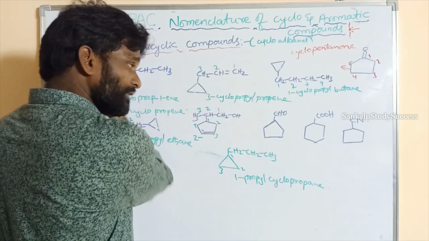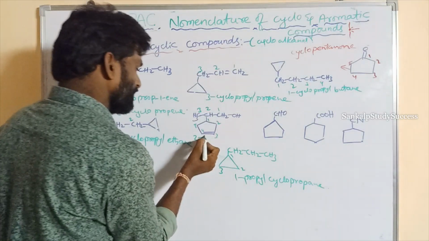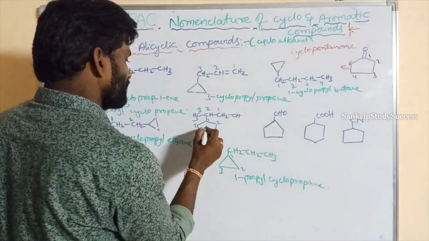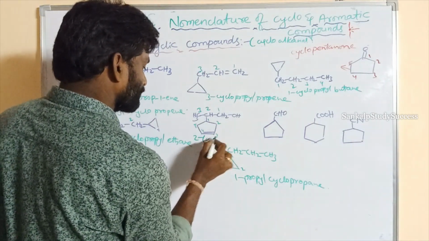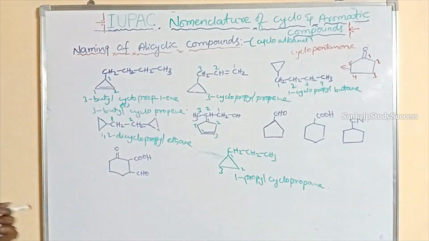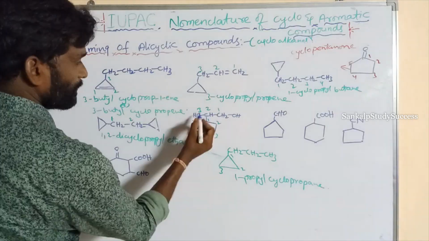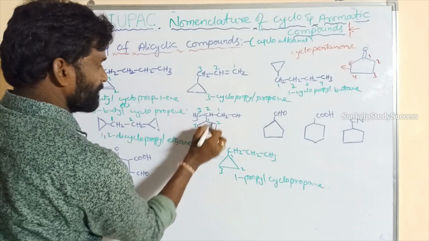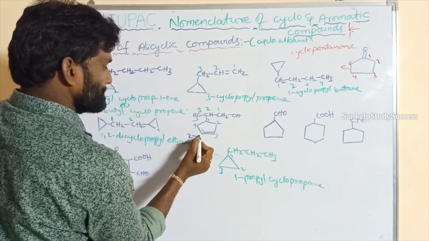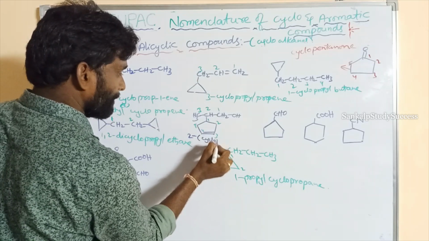The double bond is present at 3, so that can be written in parentheses. What is its name? In the second position is the substituent 2 cyclopent.